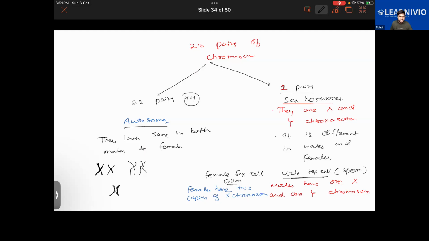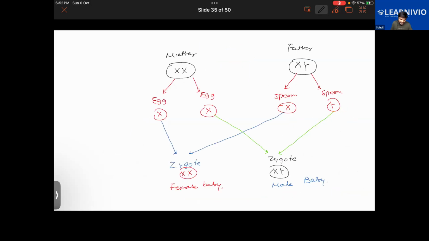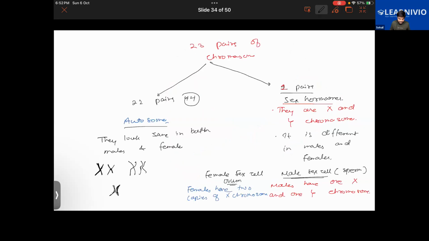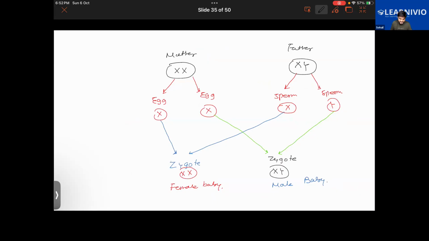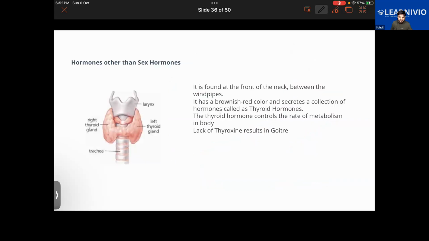In the male parent, we will see that the XY chromosome is found, while in the female parent, the XX chromosome is found. Got my point now? All the 44 chromosomes in the male and female are identical to each other. But there is one pair of chromosomes that will be different: in the male, that is XY, and in the female, that is XX. We learned how the male and the female child will be born.